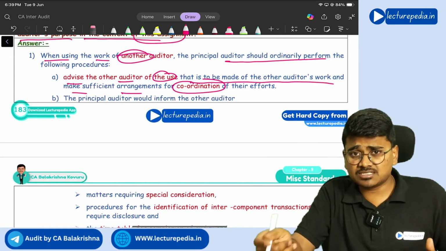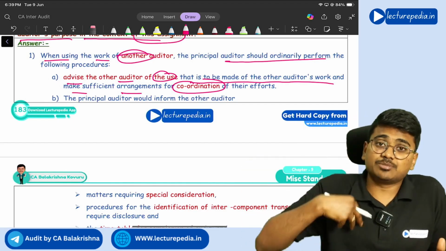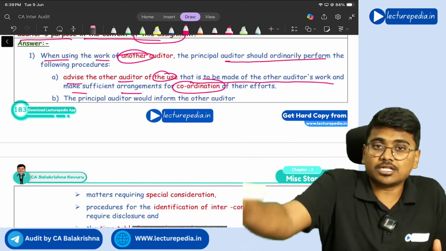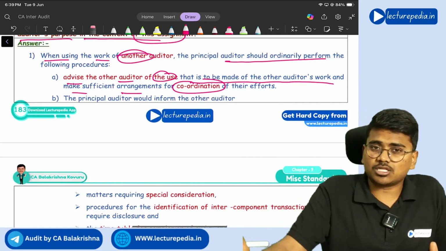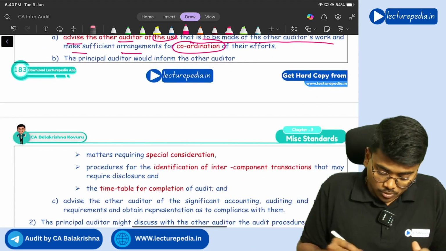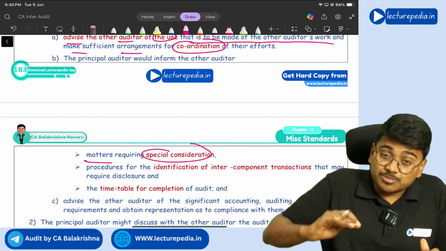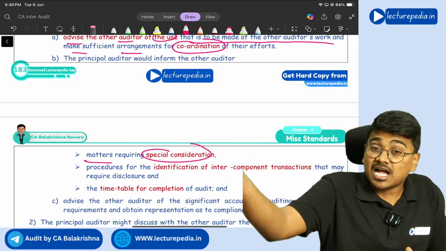In those divisions, if there are any significant areas that the principal auditor wants the other auditor to focus on, then the principal auditor can tell the other auditor that, see, these are important areas, you please focus on them more. So matters requiring special consideration can be communicated by the principal auditor to the other auditor.